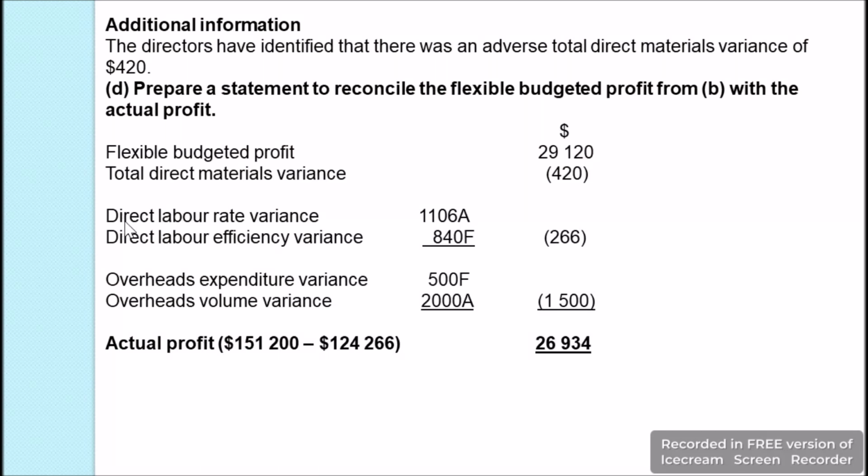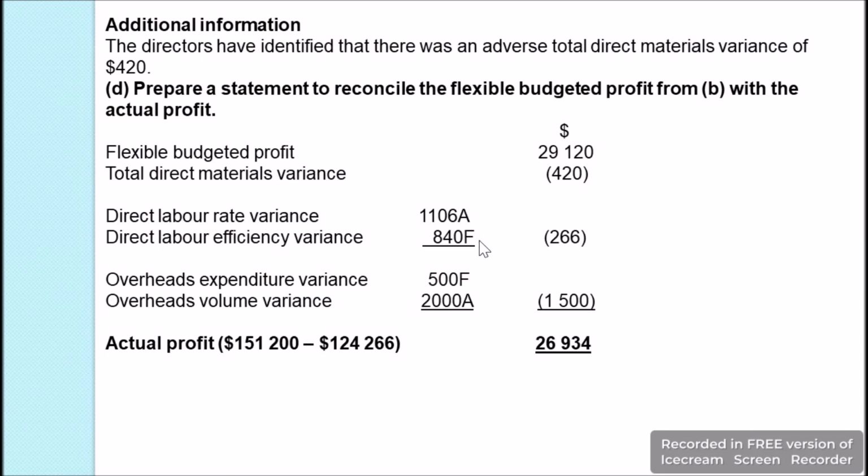Then we have calculated the total labor rate variance, which was again adverse, of $1,106. We have calculated the total labor efficiency variance, which is $840, and this is favorable. When we take this as negative and this as positive, we will get the total labor variance.